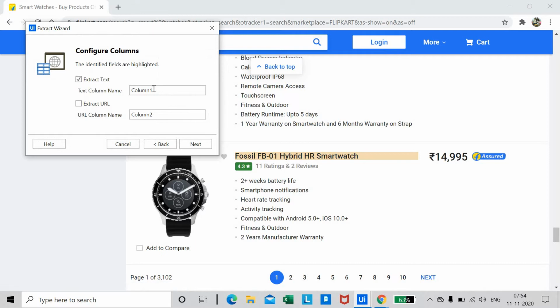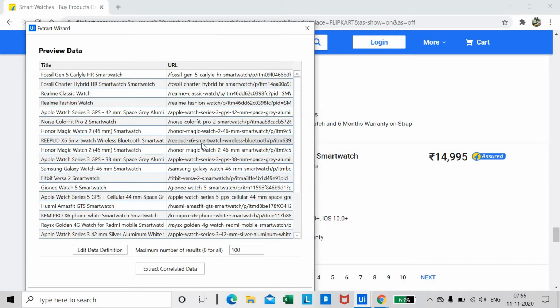Fine. So we need to set the text column name. Let us give it as title, and we would like to have a URL extraction also. So let us choose that one and write URL here. So say next. Here you have a preview of the data, which shows all the brand smartwatches and also the URL for the same.